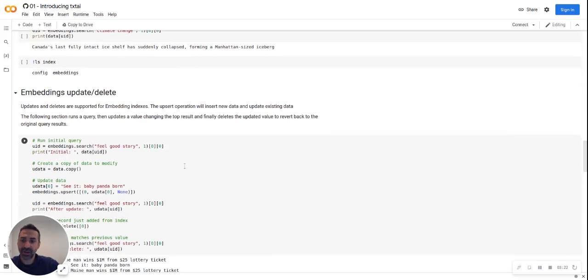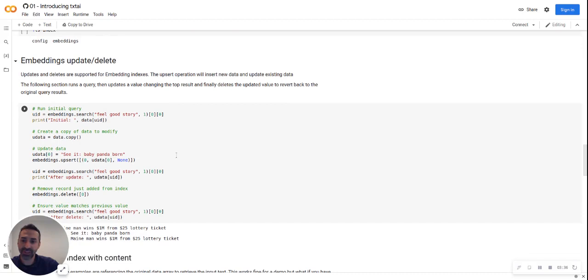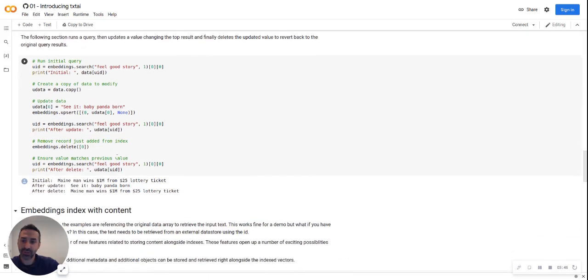Next, an important thing. With a lot of vector indexes, the conception is that you can only run it once and build it. txtai does support updates and deletes through an upsert operation. You can see here, it's modifying one of the existing records and setting it to a new segment of text, and then running a search to see the new feel-good story.